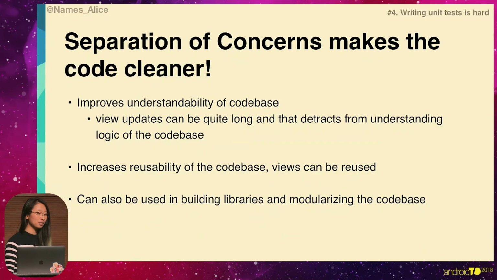So as a recap, the separation of concerns makes the code a lot cleaner. It improves understandability of the code base, which was something that I didn't get into. But not only does it allow us to write unit tests, it allows us to understand what the code actually means. And having view updates can be very distracting when you're reading the code. It increases the reusability of the code base, and our views can now be reused. And it also means that we can use this when we're building libraries and modularizing the code base.